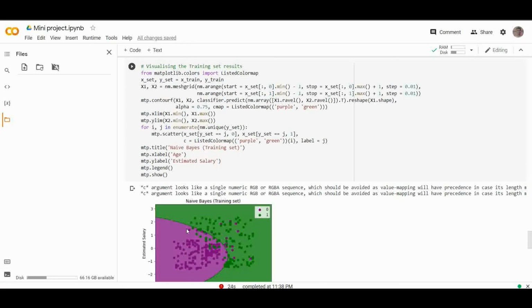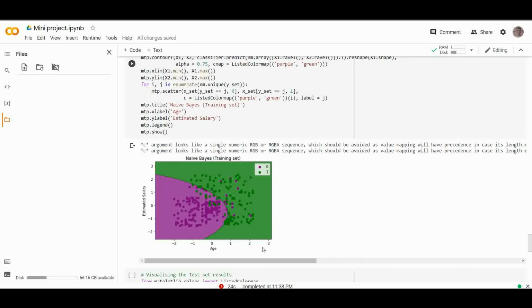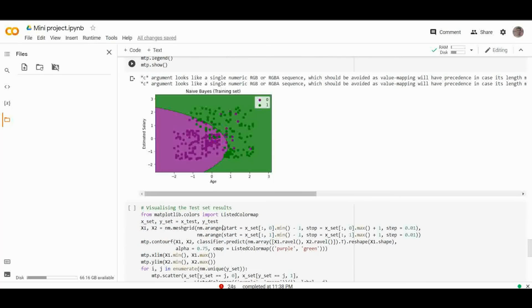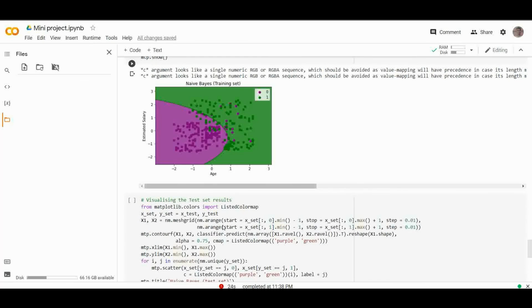As you can see, this graph is a little bit different from the graphs that we saw before. You can see that the Naive Bayes classifier has segregated the data points with a fine boundary. It's a Gaussian curve, as we are using the GaussianNB classifier in our code. So we have got a curve, and it has separated the purchase and not purchase values.